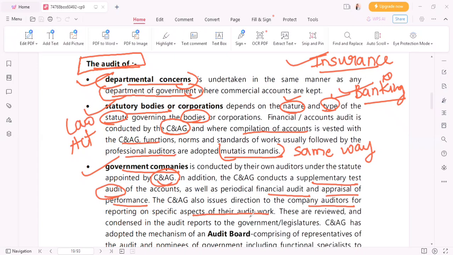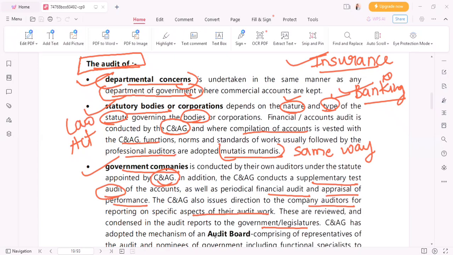Okay, what does the CNAG do? CNAG can direct company auditors, means other auditors, that you have to work on these particular things and then you have to report to me. So CNAG gives a direction to such auditors, right? These are reviewed and condensed in the audit reports to the government or legislature.